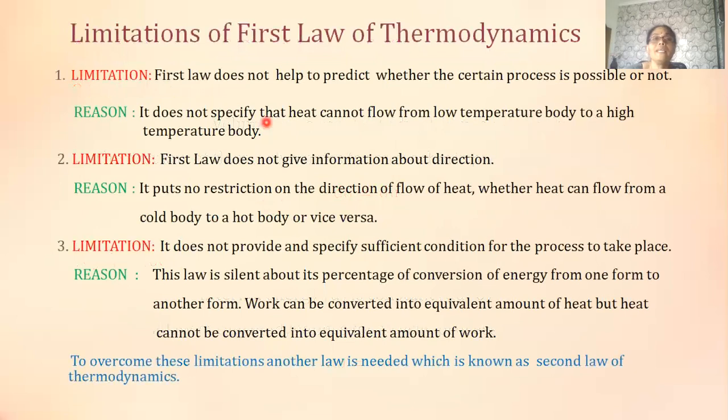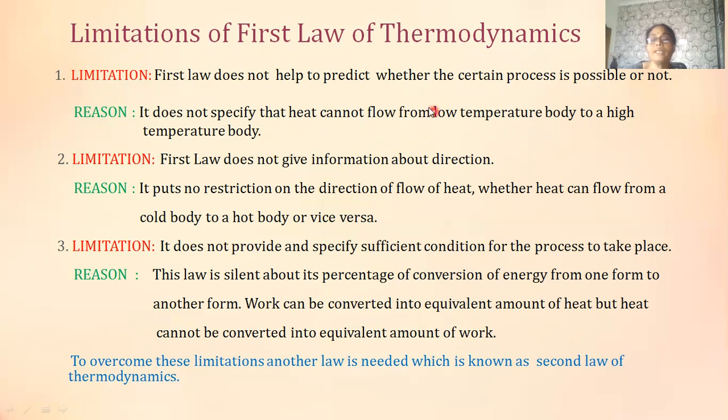Now let's see the limitations of the first law of thermodynamics. The first one is it does not help to predict whether a certain process is possible or not. The reason for this is it does not specify that heat cannot flow from a low temperature body to a high temperature body.